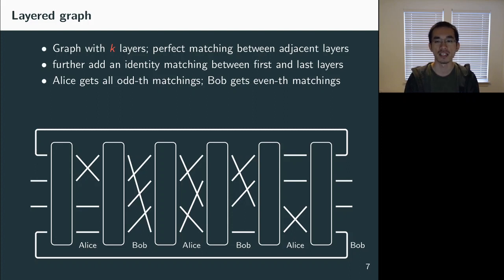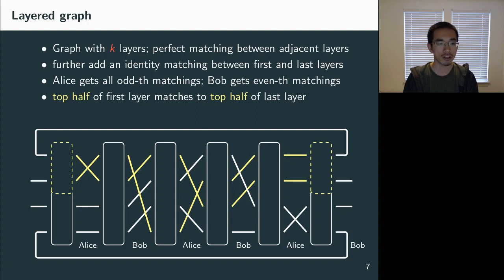And in this instance, the only part that is not fixed is the k-1 matchings in the middle. And for those matchings, we further require that the top half of the first layer will match to the top half of the last layer using the edges in the middle. And because every layer has a matching, this also means that the bottom half of the first layer matches to the bottom half of the last layer as well.